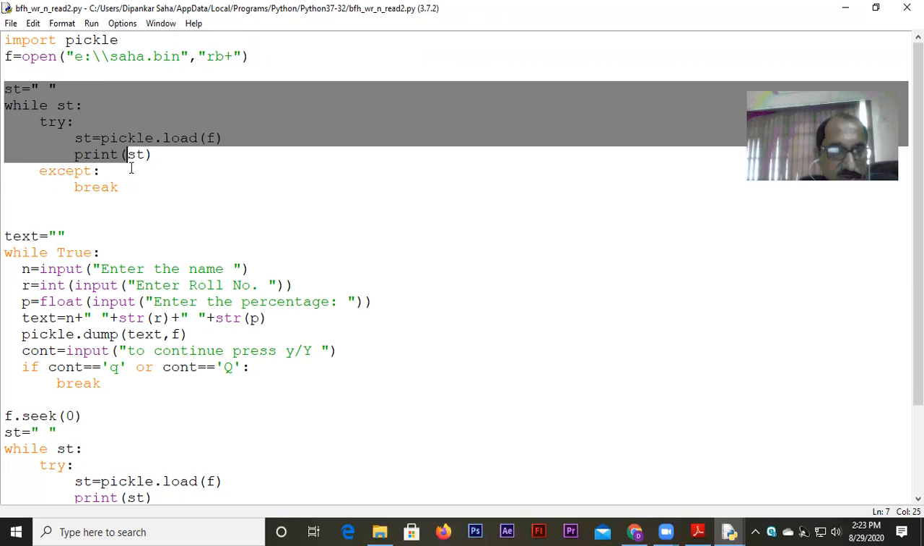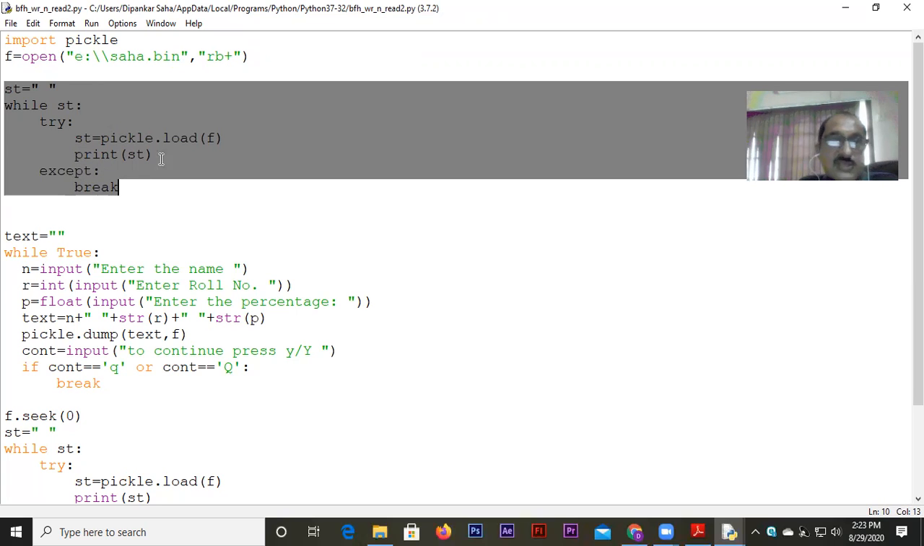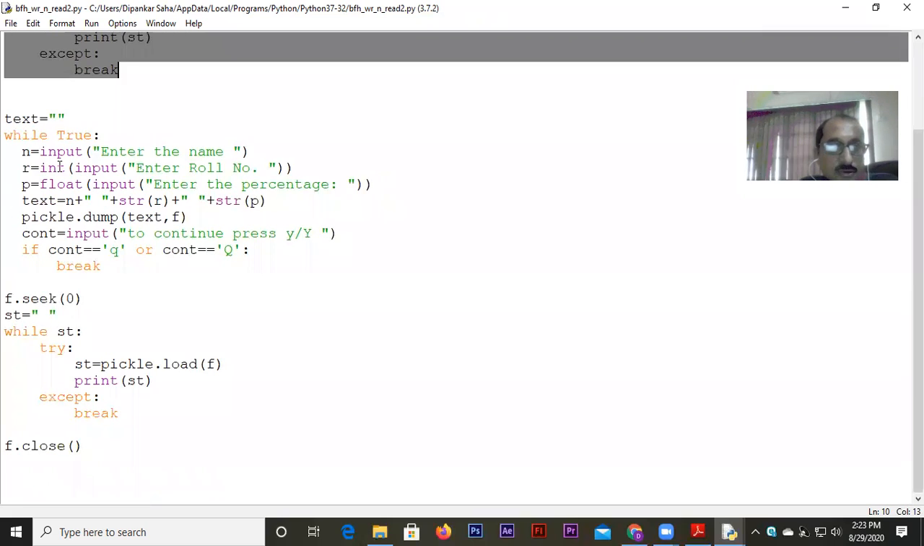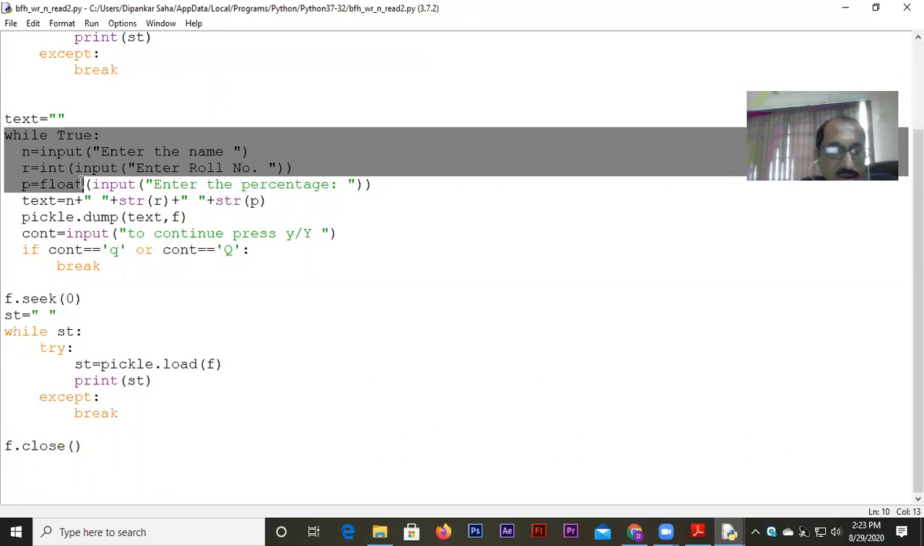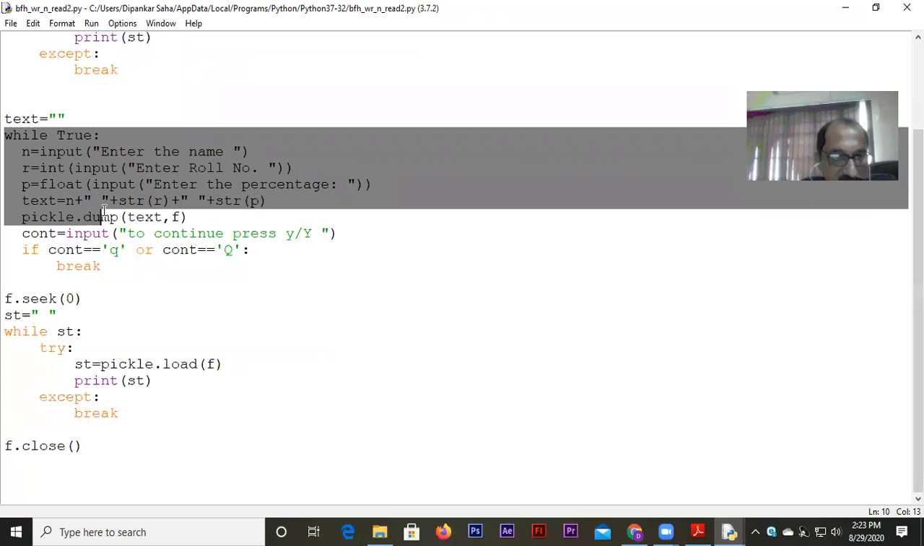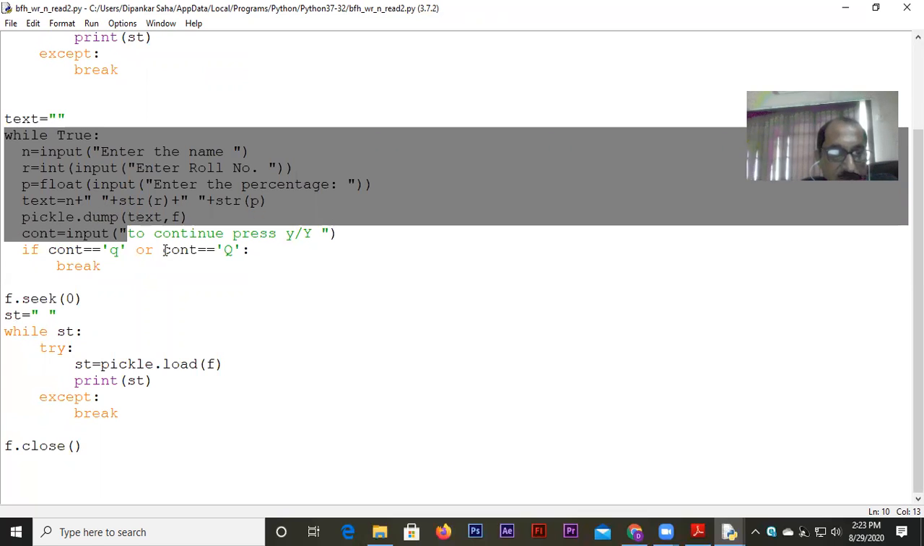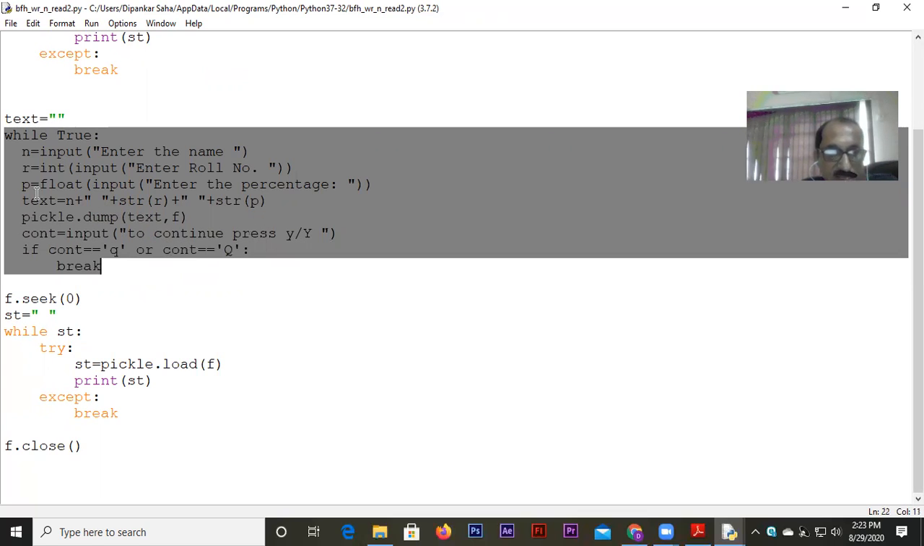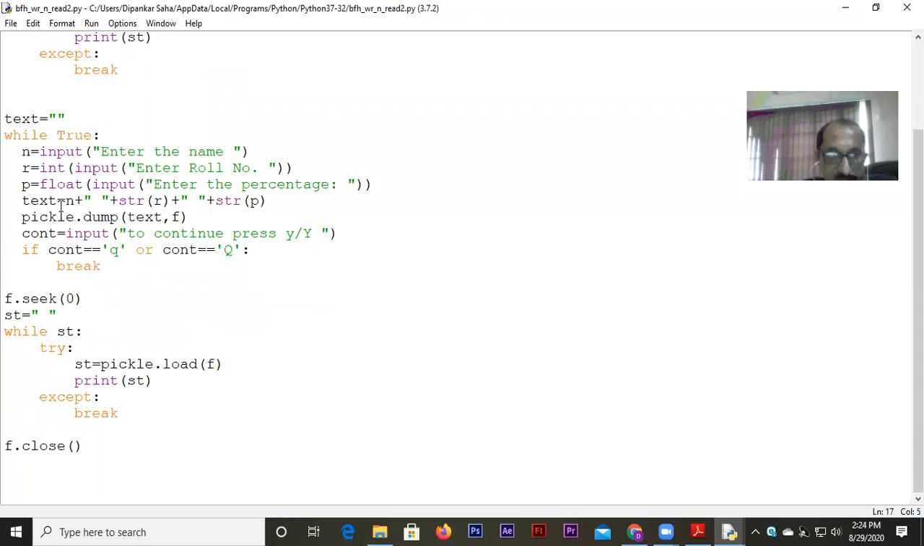I have just tried to read the file, so all the records that I already have will be read here. And then I took a while loop, and within the while loop I've used three values: name of a person, roll number of a person, and the percentage obtained by him. These three things I have put in a text, and we used the dump function to write onto it. So this is how it goes on.